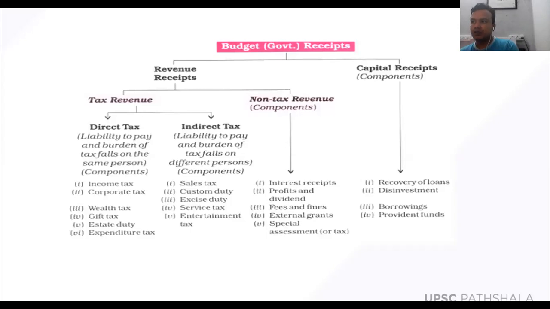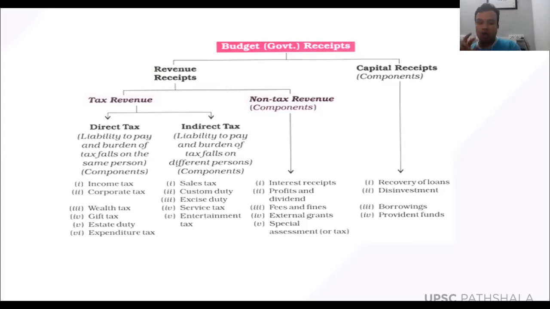So 25% of the 5,000 becomes 1,250. So the actual price of the mobile phone is 5,000, and then 1,250 rupees is a tax. So you are paying 6,250 rupees to the shop owner who is selling a mobile phone. What is happening there is that the mobile phone shop owner is paying the tax to the government. Here you are not directly paying tax to the government, and that is why it is called an indirect tax.